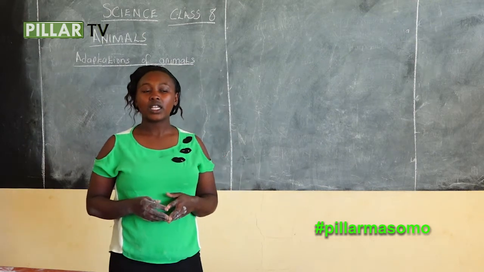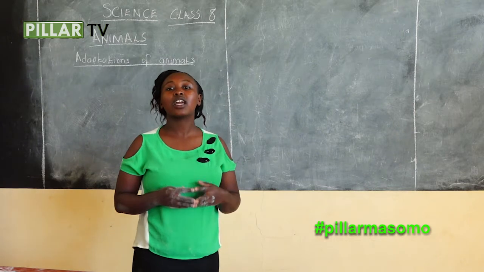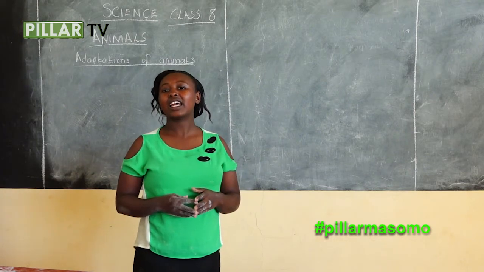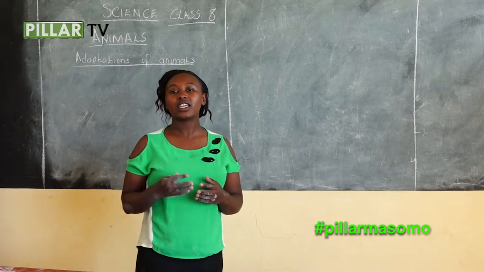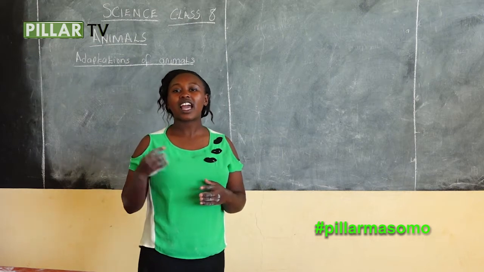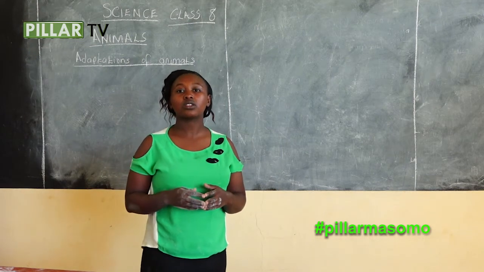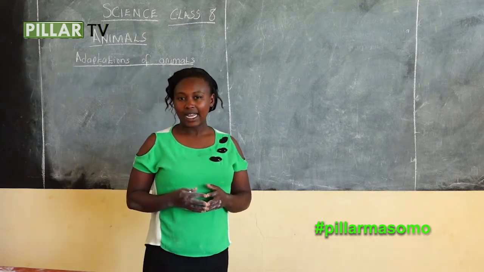In class 7, we also learned about animals, specifically livestock parasites. Under livestock parasites, we discussed their effects on animals and also the control methods, how to control those parasites.